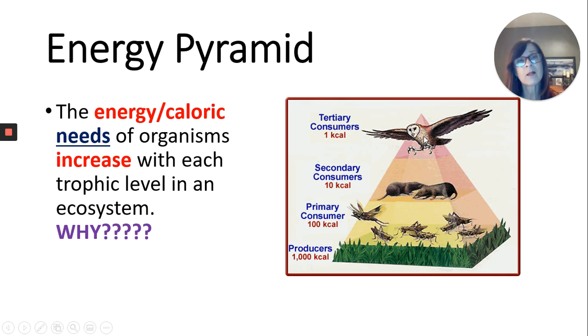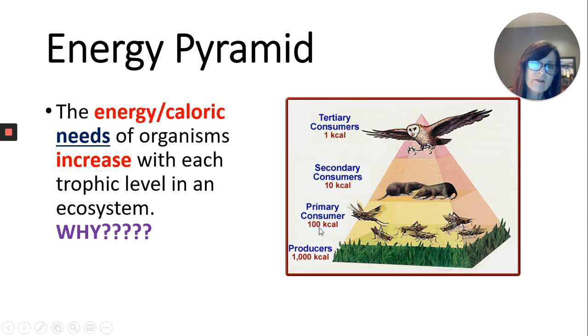Sometimes they may run a mile or two if it's a cheetah or something. They have to exert a lot of energy just to catch their food. They are in competition with other animals for their food. They have to escape predators as well. So your tertiary consumers have to exert a whole lot more energy. They require a lot more energy than, say, your primary consumers, but look at the amount that's available.